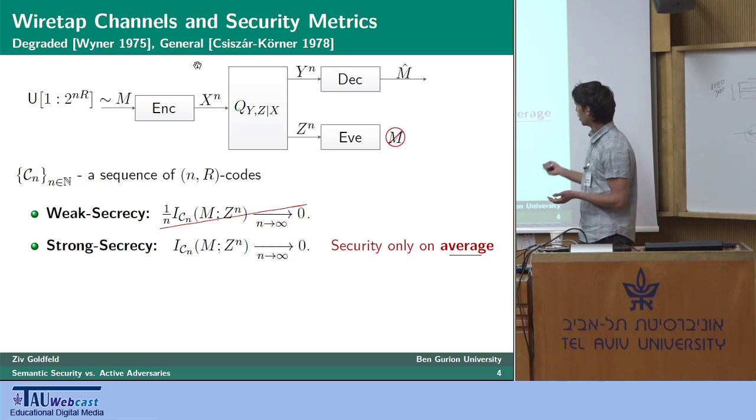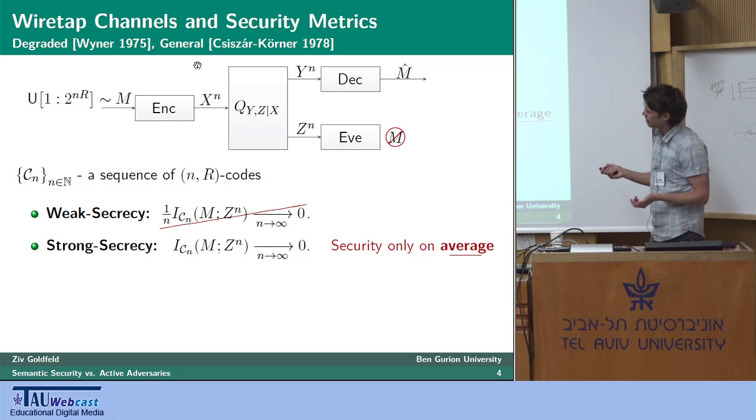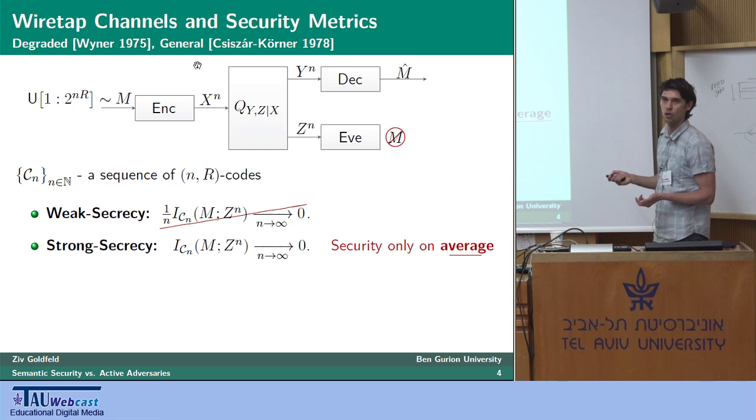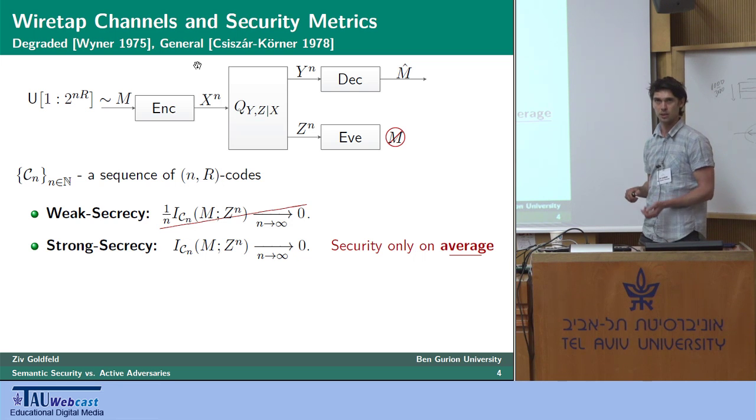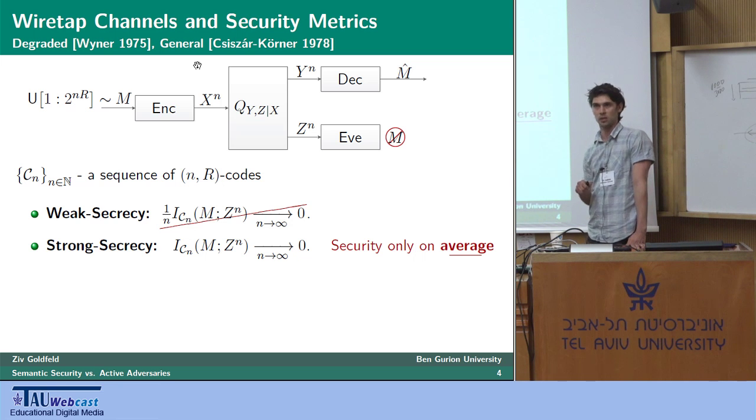And what do I mean by that? I mean that the convergence of this information leakage relies pretty heavily on the fact that we have a uniformly distributed message over an exponentially large message set where all the messages have positive probabilities. This helps the convergence. And you could, for instance, have the following scenario.